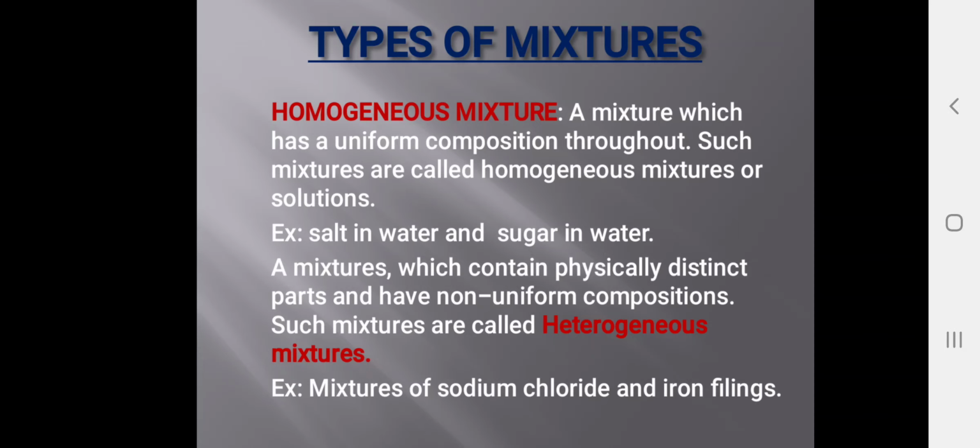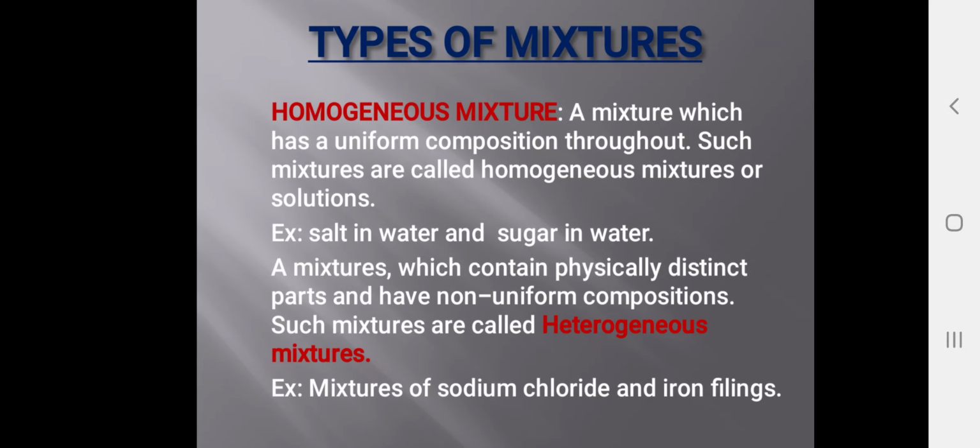Mixtures which contain physically distinct parts and have non-uniform composition are called heterogeneous mixtures. Physically distinct parts means we can separate them easily by a physical process. They don't have a uniform composition, but a non-uniform composition.